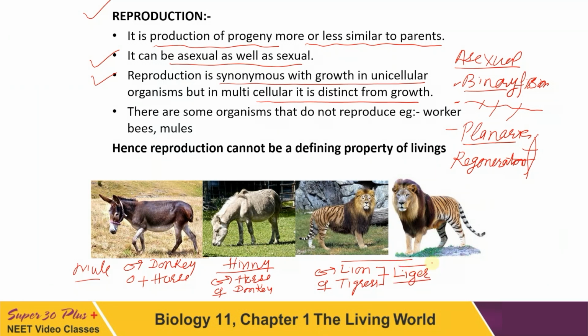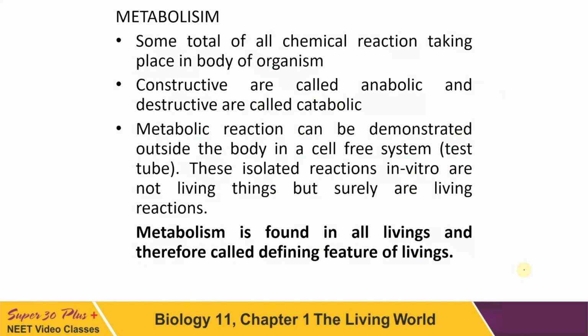The same case you have seen in worker bees, and the same case in mule, as I told you. Even in human beings you have seen, some couples are living but they do not reproduce. Can you tell me now, is reproduction a defining feature? No, because it's not found in all livings. That's why we cannot call reproduction a defining feature. Important question this is. Come to the next, metabolism.